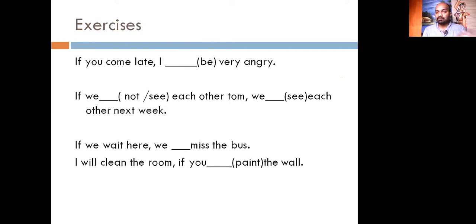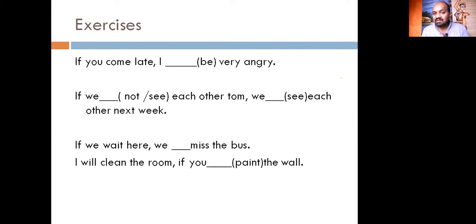If we do not see, "see" is there. So I read it as "meet." Let us have this correction. If we do not see each other tomorrow, we will see each other next week. If you wait here, what is the answer?